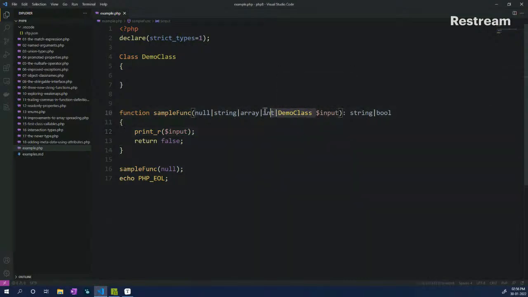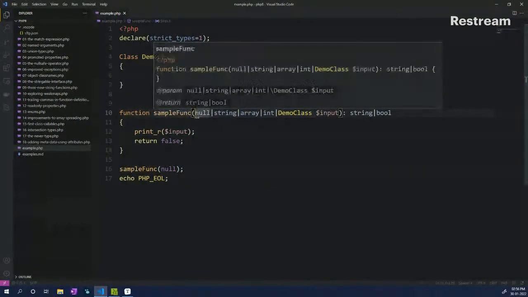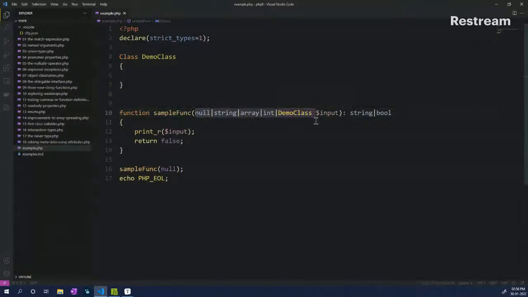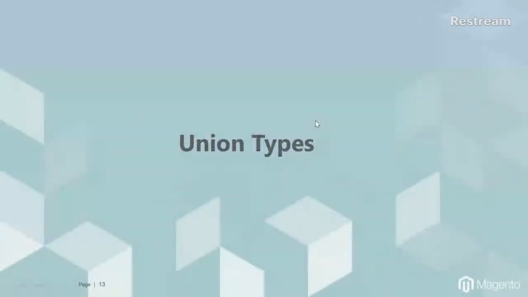For example, before PHP 7 you actually had to do an internal check. So if I remove all of this and accept whatever is coming in, and then do the check on my own. But here PHP is actually helping you out by doing it before it even reaches your code. So this is union type.